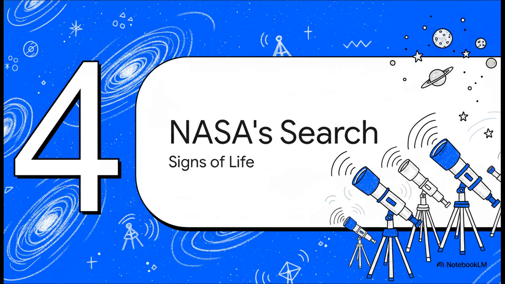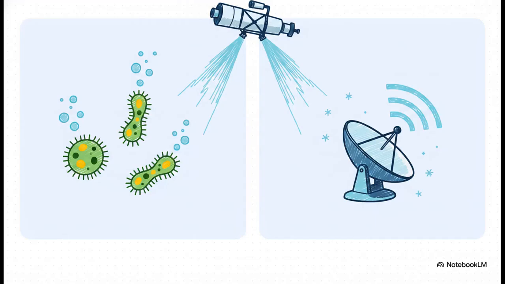Section 4. NASA's search for biosignatures. So, how do we take these really harsh theoretical survival statistics and apply them to our ongoing empirical research? Well, this duality changes everything about what we expect to find.